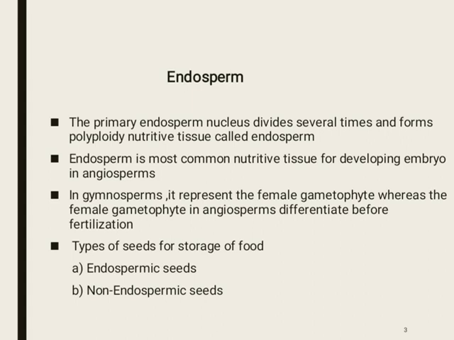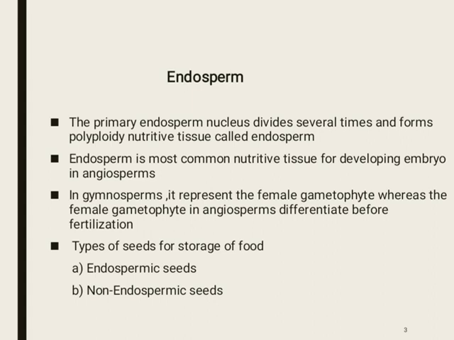Endosperm is the most common nutritive tissue for the developing embryo in angiosperms, while in gymnosperms it represents the female gametophyte, whereas the female gametophyte in angiosperms differentiates before fertilization and is haploid, and the endosperm in this case is triploid.